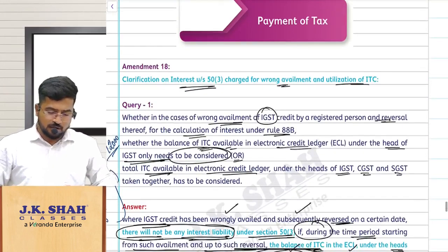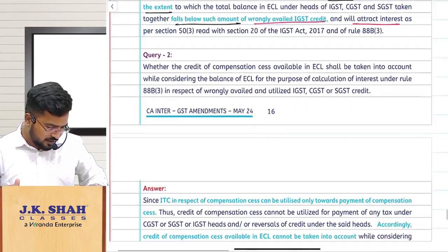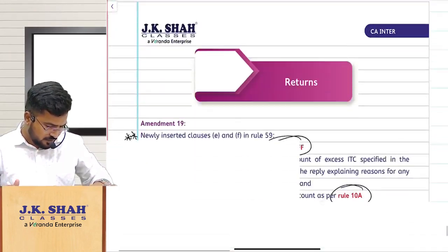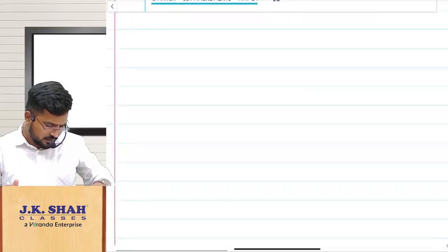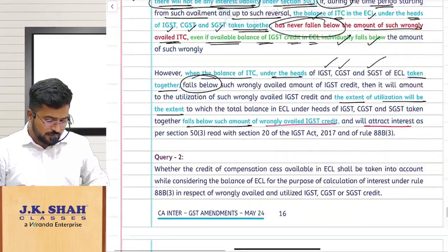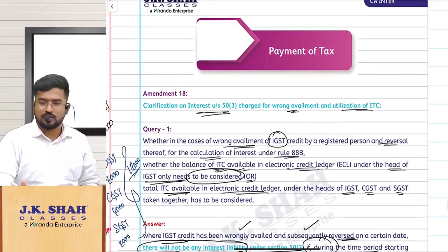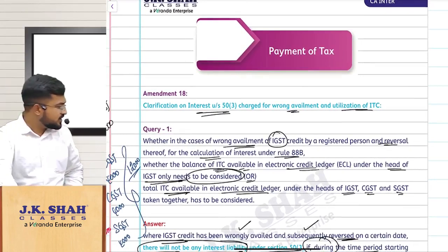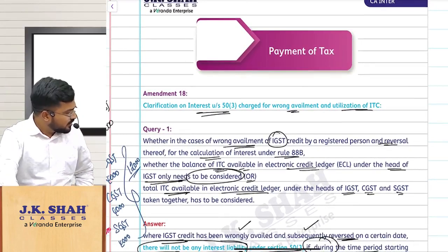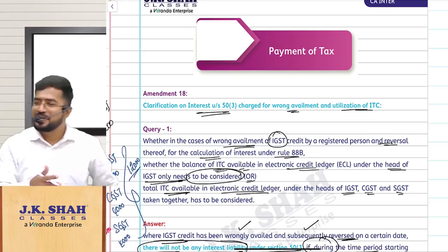What is next? On the payment of tax, another 3 amendments: amendment 18, 19. That's all, just 2 more amendments. That's all, we are done. Shall we proceed? Payment of tax. Next one is payment of tax, interest calculations. I will share it, don't worry. So payment of tax.